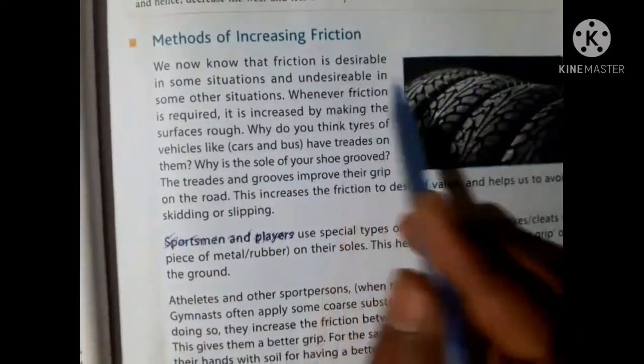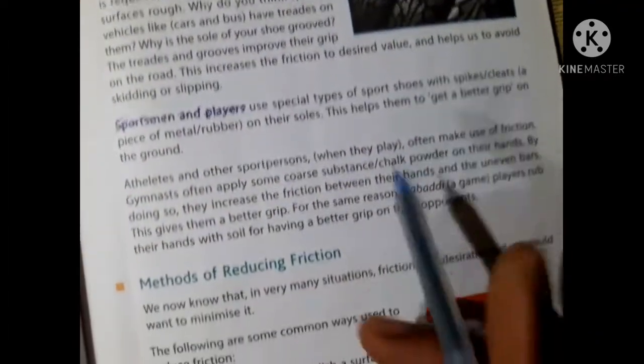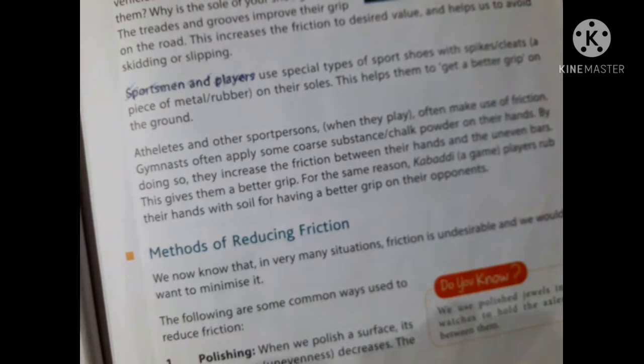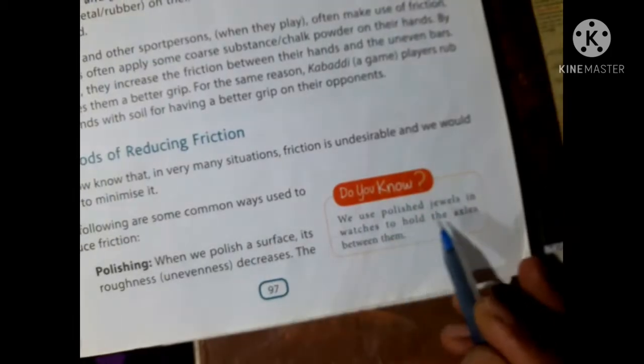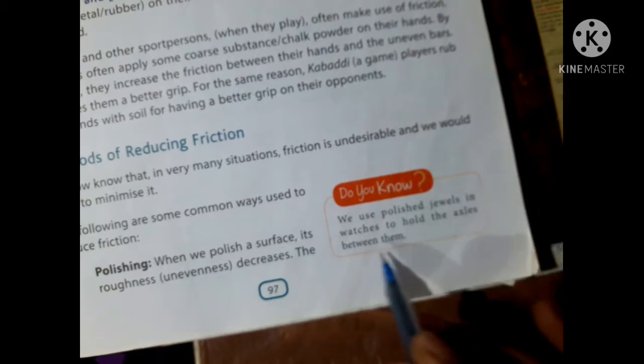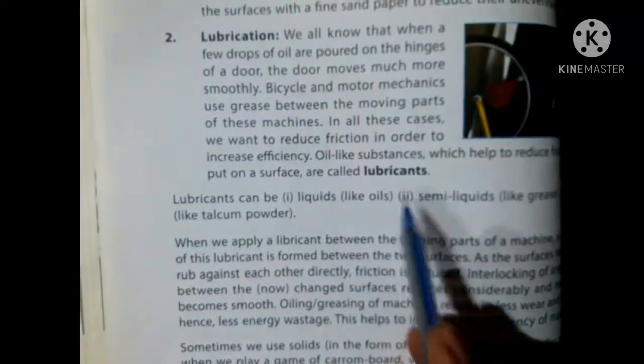Methods of increasing friction. You should know this. Methods of reducing friction. Polishing: we use polished jewels in watches to hold the axles between them. Lubrication, lubricant.